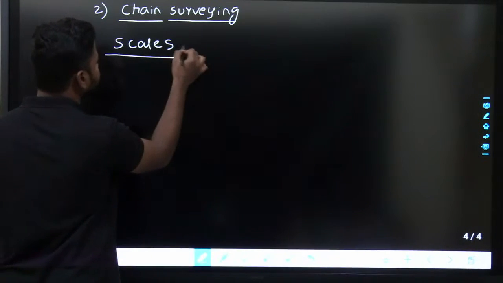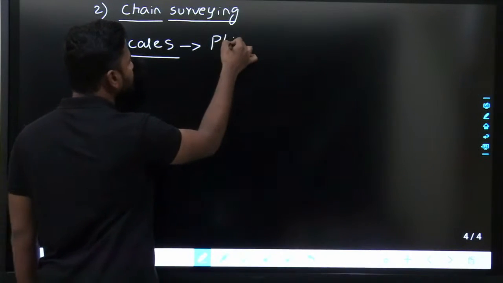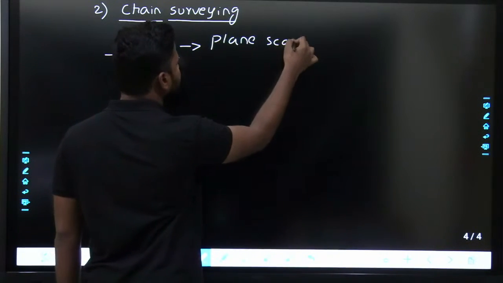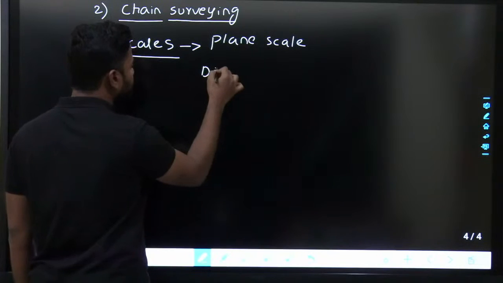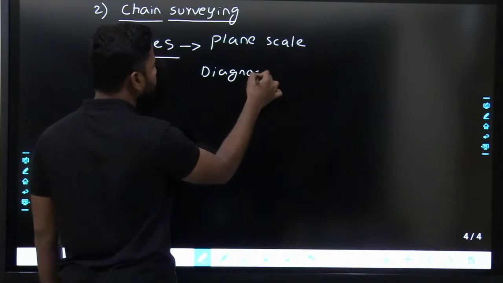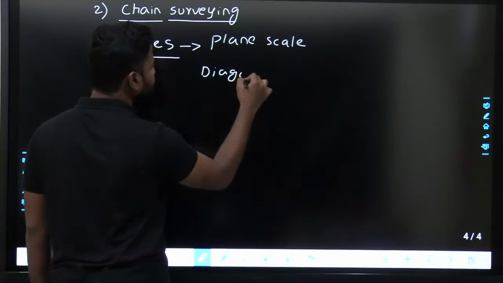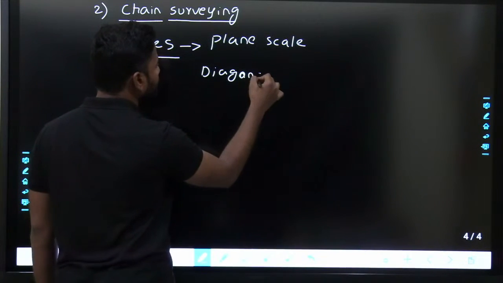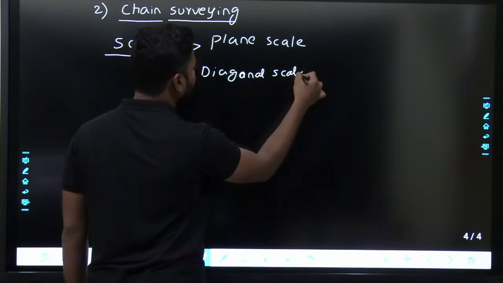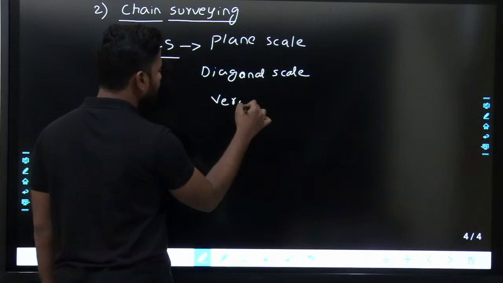In scales, like plane scale, what exactly is plane scale, what exactly is diagonal scale, what exactly is vernier scale.